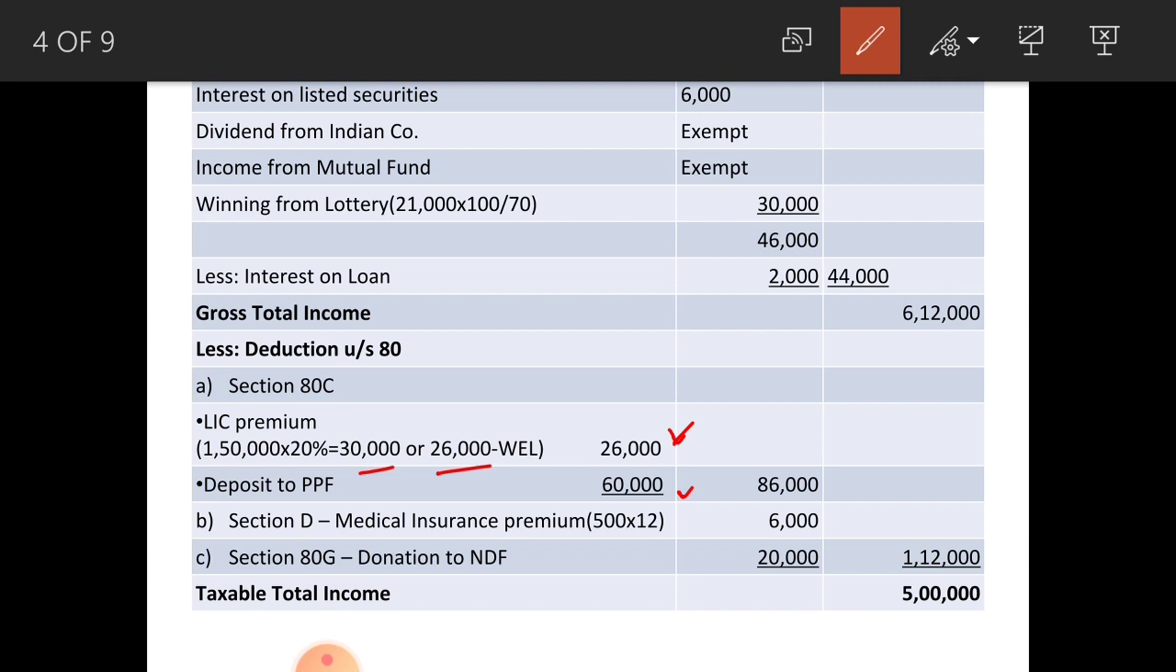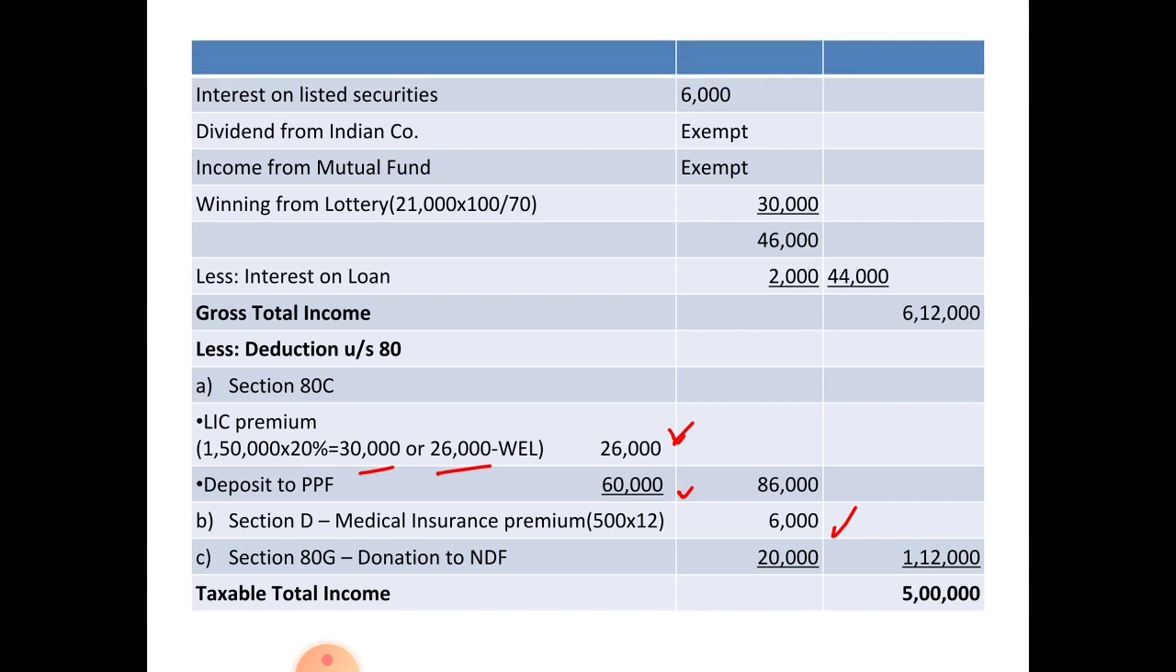Next, under section 80D, medical insurance premium paid 500 per month for 12 months amounts to rupees 6,000. And section 80G, donation to NDF, that is National Defence Fund, 20,000. That is a donation without limit, 100% is deductible. The total of this deduction under section 80 amounts to rupees 1,12,000. When you deduct 1,12,000 from gross total income, you get total taxable income as rupees 5 lakhs.